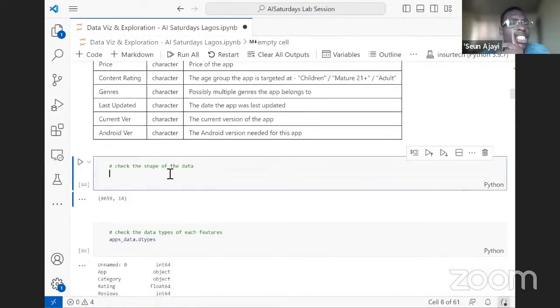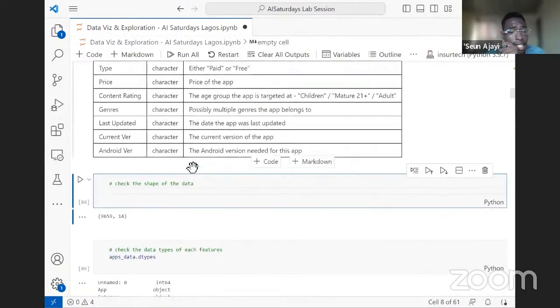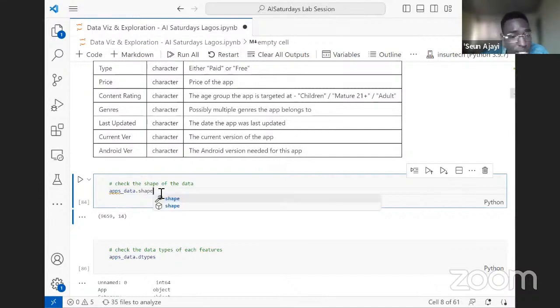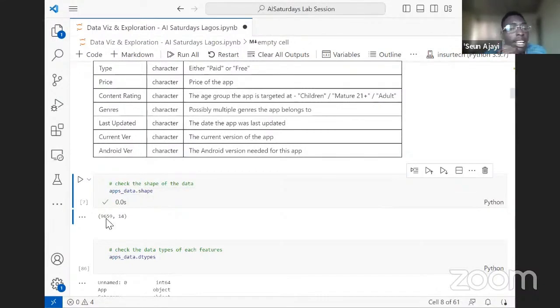After checking the features or the variables in the data set, another thing we always want to know, since we now know the number of columns, is the number of rows in the data set. We can do this by using the pandas .shape attribute, which is going to return a tuple of the number of rows and columns.